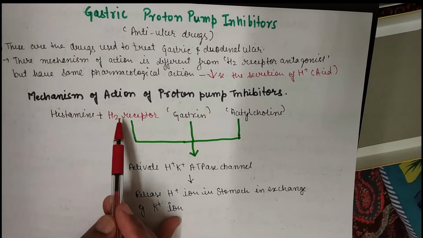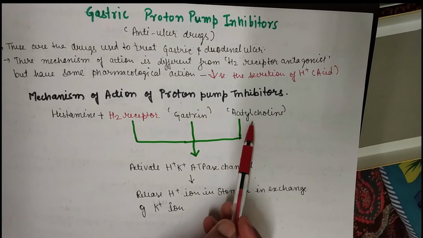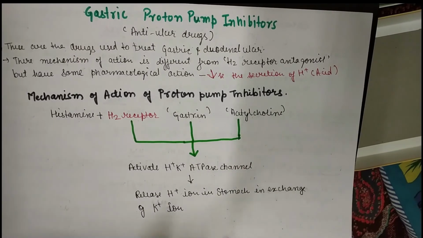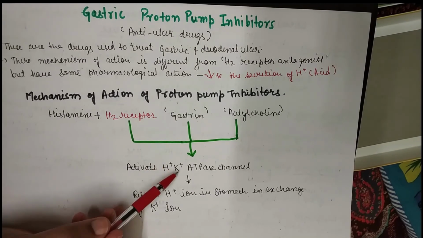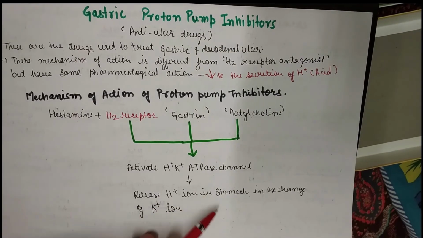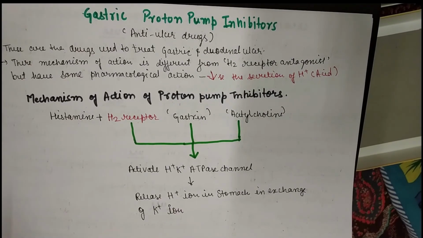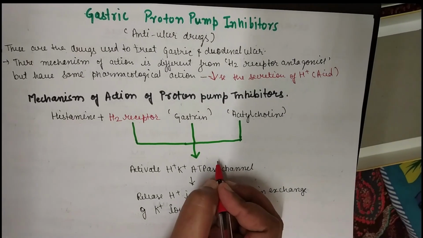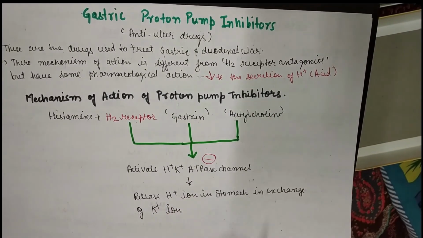So these stimulate the hydrogen potassium ATPase channel. So ultimately, what is the action of proton pump inhibitors? They will inhibit this H plus K plus ATPase channel.